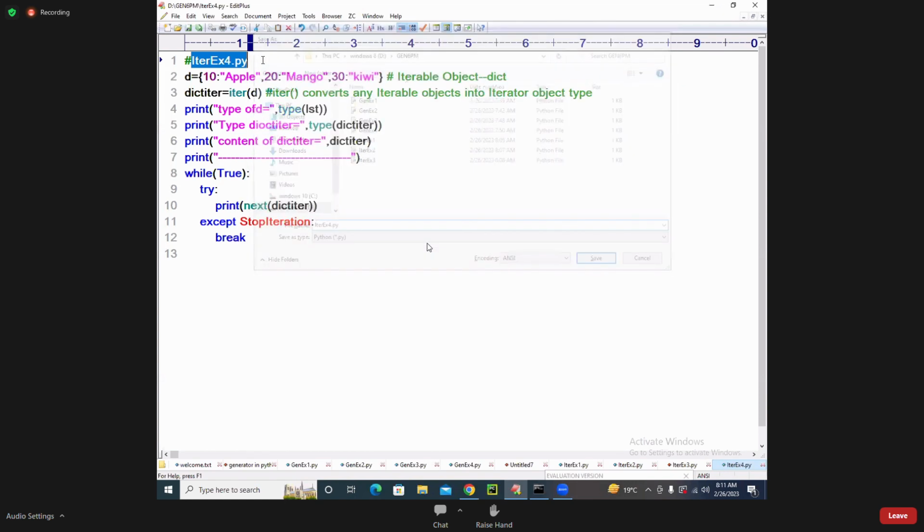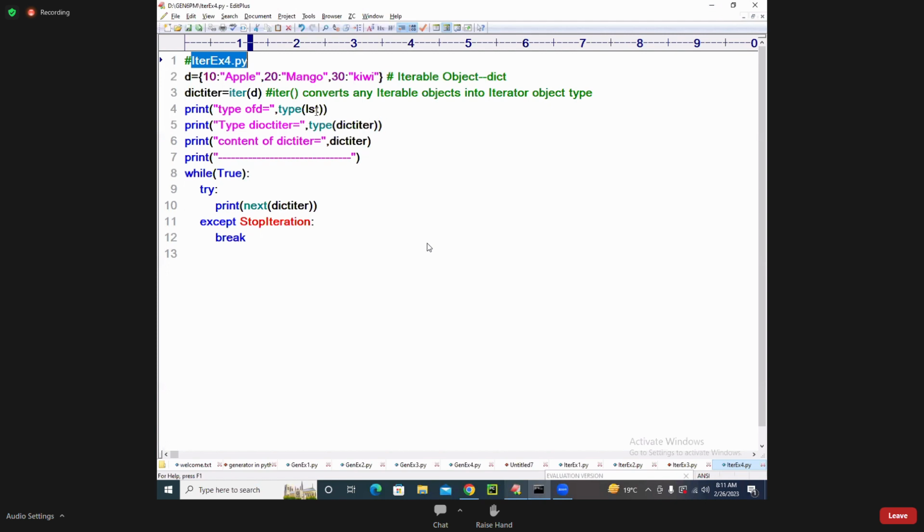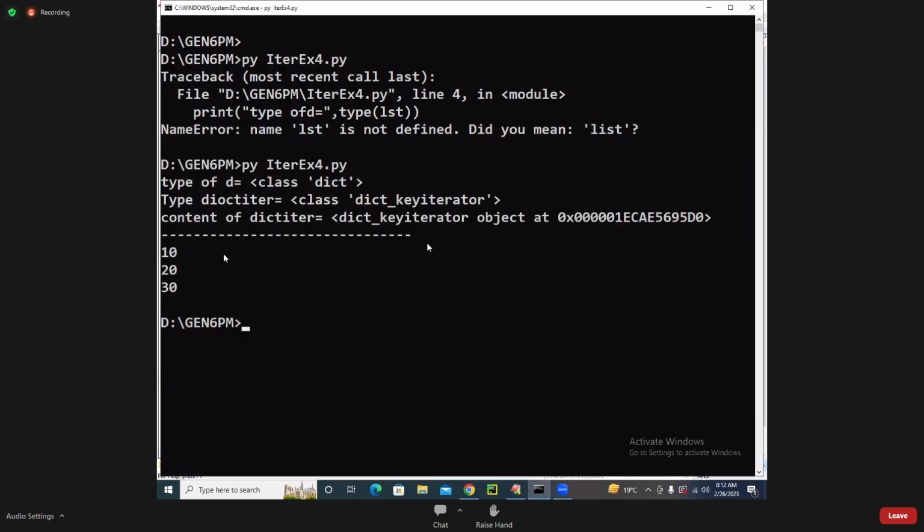So coming to the point of it, iterator example 4. lst is not defined. Where is it? Line number 4, where is it? Okay, so D I will write it here. Now see, students, what is coming here? 10, 20, 30, I got it. Dict iterator. Dict key iterator is coming.